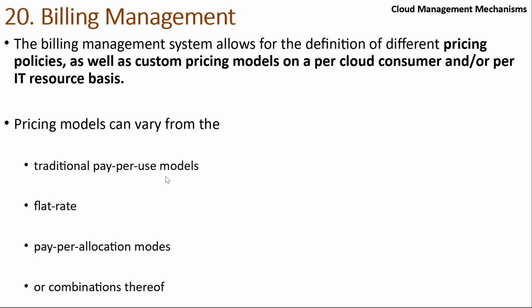So pay-per-use means you pay only for how much you use. Different types of pricing models are there in the market, right? It can be flat rate or per allocation or whatever. But for cloud we have never seen anything beyond pay-per-use. Flat rates we do see in some cases where we get discounted rates. If you book a machine in advance, without creating it, without starting it, then some flat rate might be applied to you. But flat rates are hardly used in the cloud environment. It is mostly a pay-per-use model.